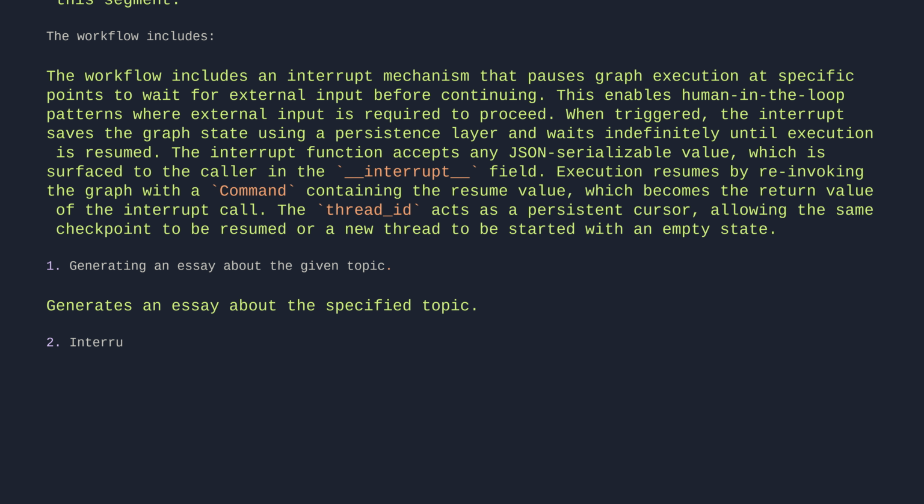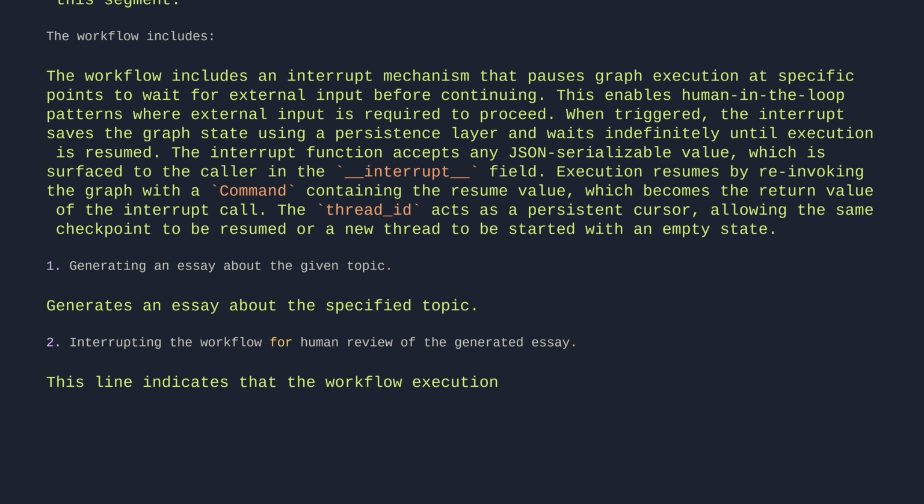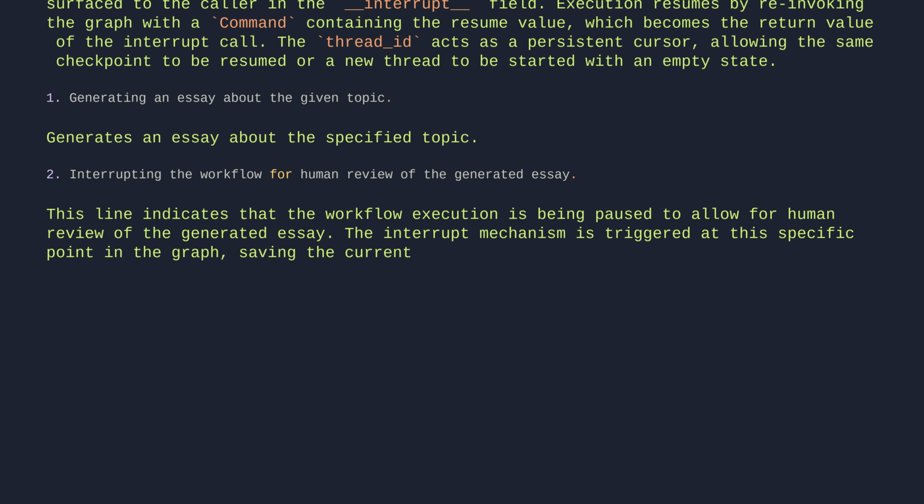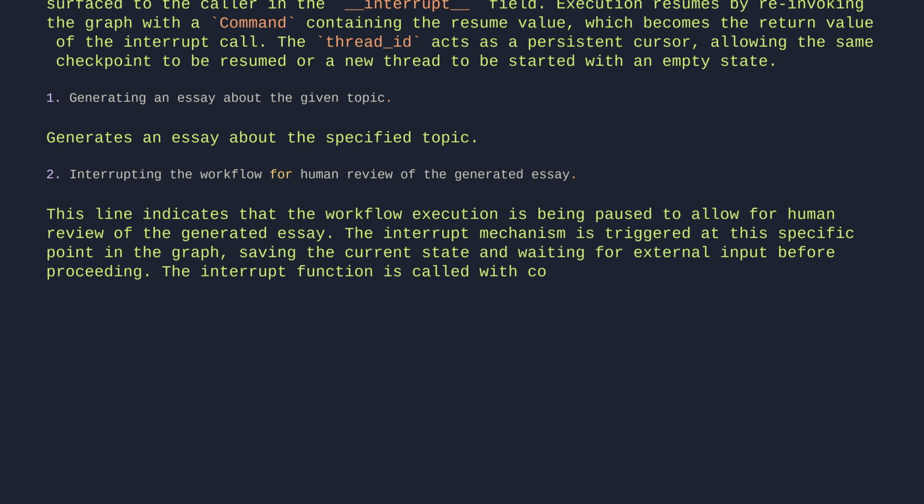2. Interrupting the workflow for human review of the generated essay. This line indicates that the workflow execution is being paused to allow for human review of the generated essay. The interrupt mechanism is triggered at this specific point in the graph, saving the current state and waiting for external input before proceeding. The interrupt function is called with context about the essay generation, which will be surfaced to the caller for review.